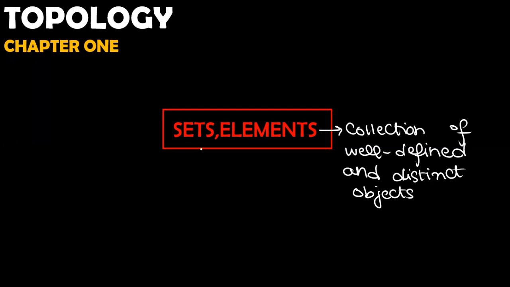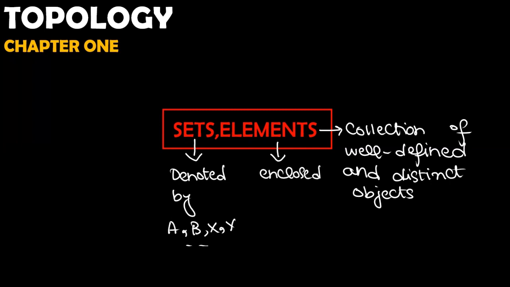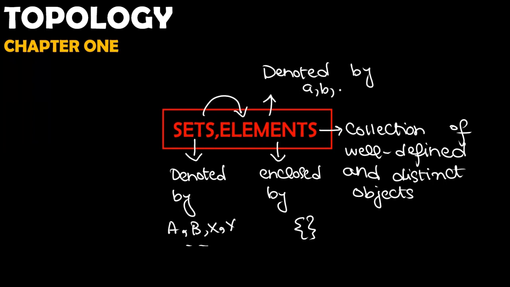Moving on, sets are generally denoted by capital letters like A, B, X, Y, and so on, and are enclosed by curly brackets. The objects in these sets are elements, and these elements are generally denoted by small letters like a, b, x, y, and so on.